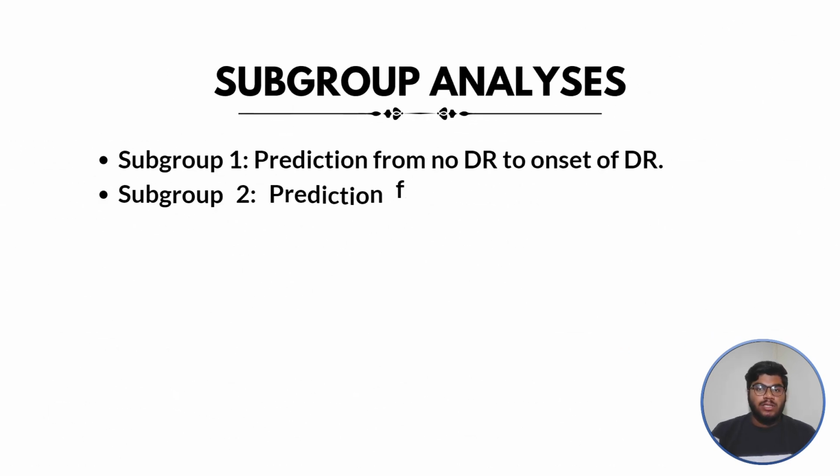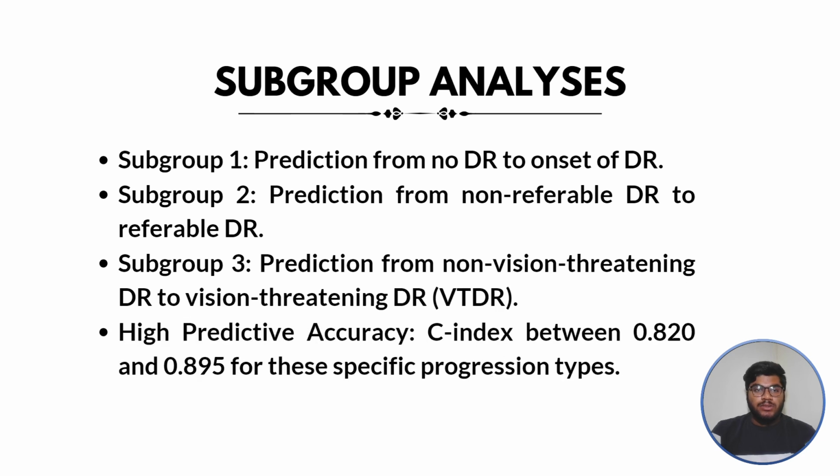Now let us discuss the subgroup analysis. Subgroup 1 is the prediction from no DR to onset of DR. And subgroup 2 is the prediction from non-referable DR to referable DR.